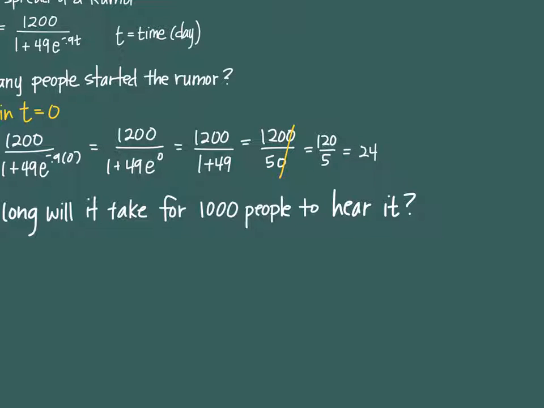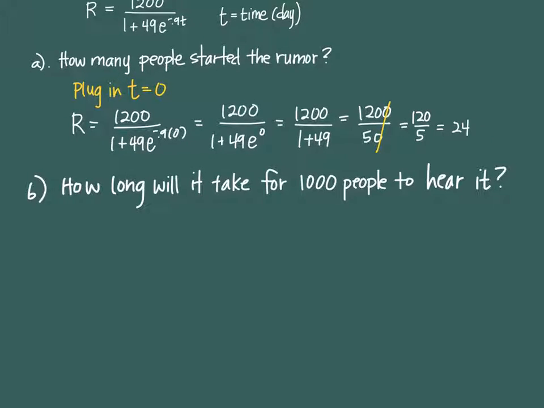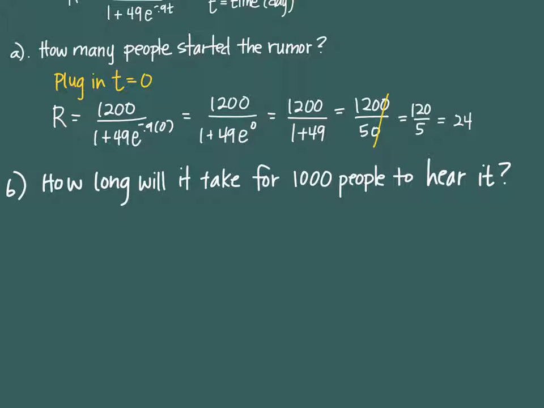All right, well, this is another plug-in situation. Where are we going to plug in the number 1,000? In for the R. It's going to equal 1,000. We plug in R equals 1,000, and we're trying to figure out what t is.